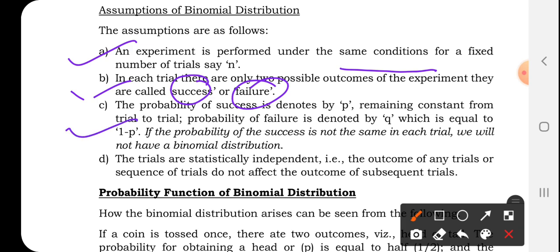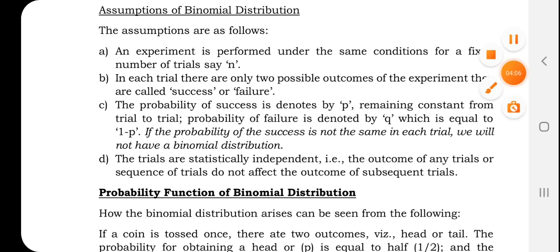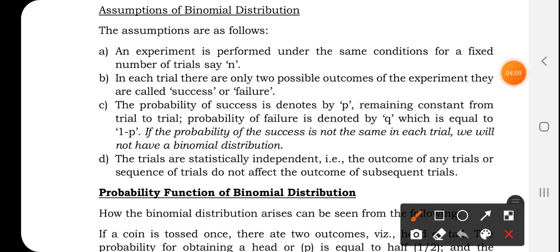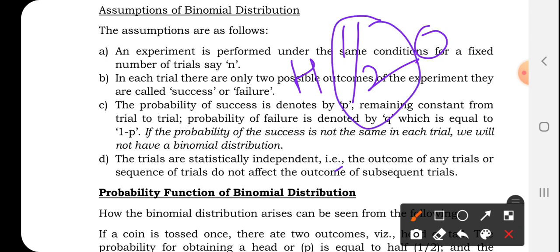The third one is that success is represented as p and failure is represented as q. We have already seen in the previous videos what p and q are. When we add success and failure, p and q together, we get 1. The total should be equal to 1. And the probability of success should remain the same. For example, when you are tossing a coin, the probability of getting a head is always 50%. It is not at all changing. When it is 50%, tail is also 50%.